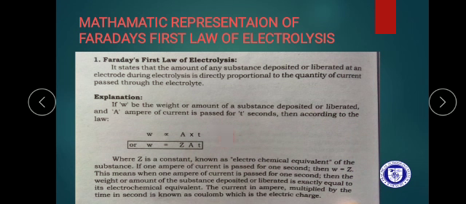It means if 1 ampere of current passes for only 1 second, Z is exactly equal to W. If 1 ampere of current passes for 1 second, the amount of metal is equal to Z, which is a constant.